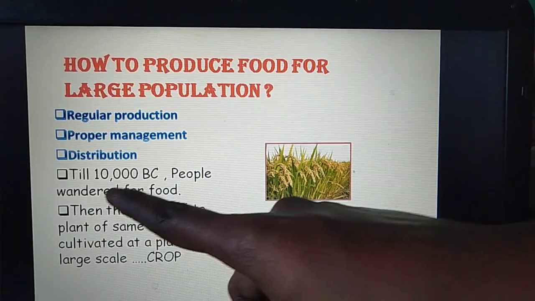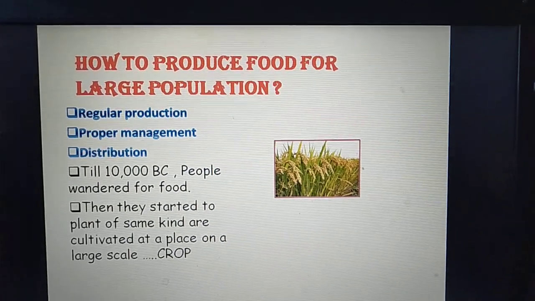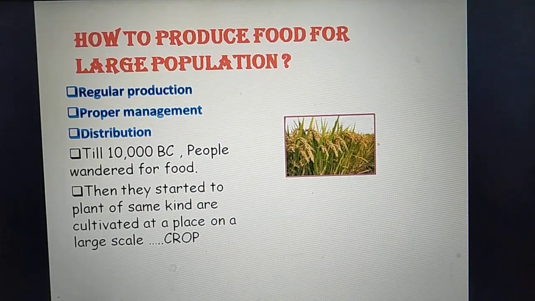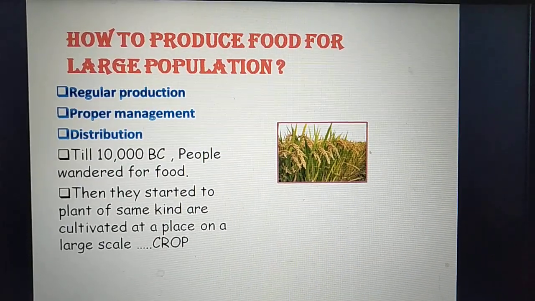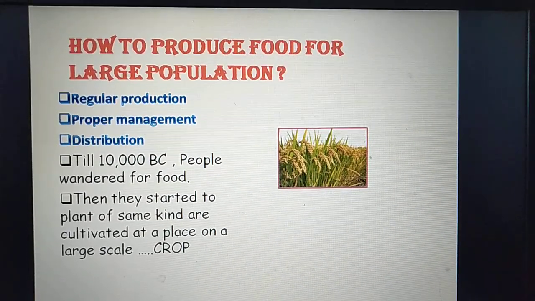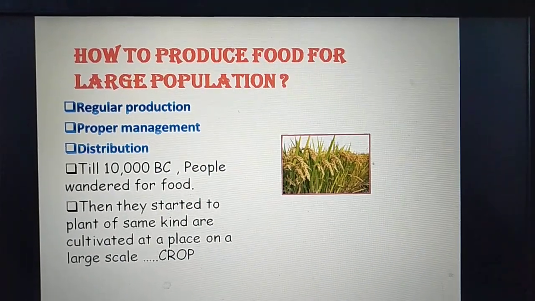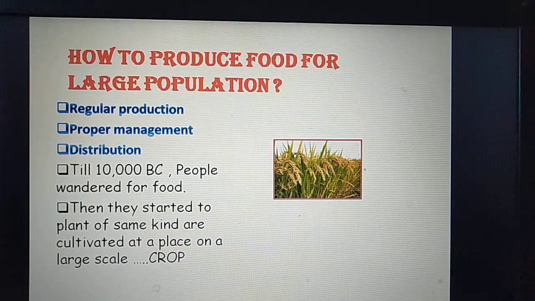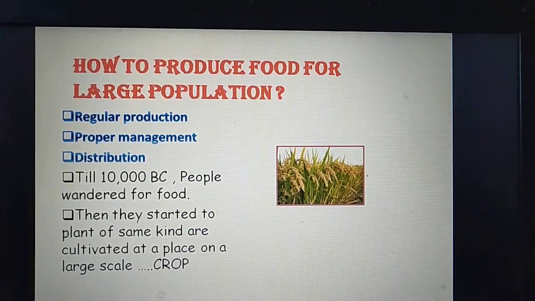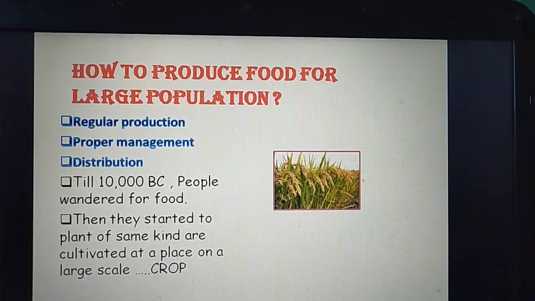Next, till 10,000 BC, people wandered for food. The ancient people started to wander for food. They got only fruits and vegetables as food. They didn't know rice and wheat. After some time they started to plant the same kind of plants in a particular place, and later it became a crop.